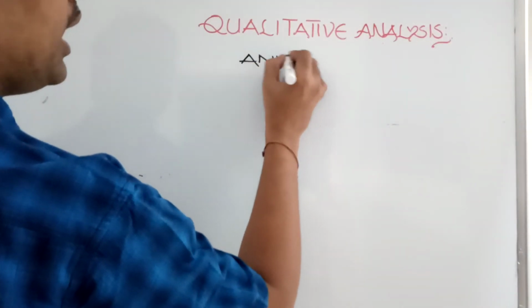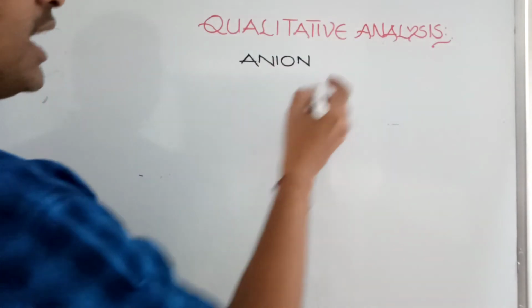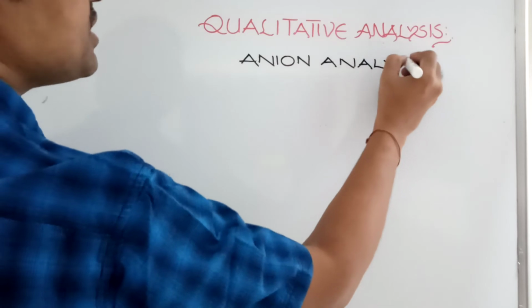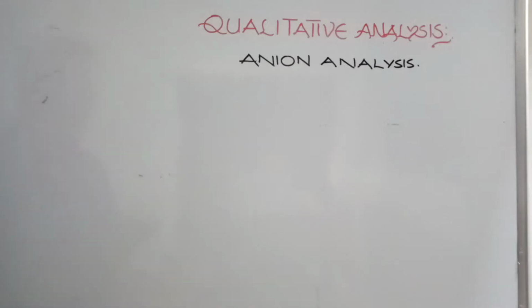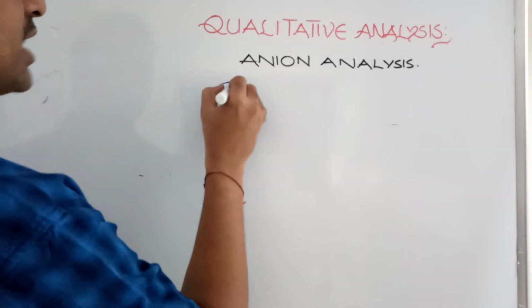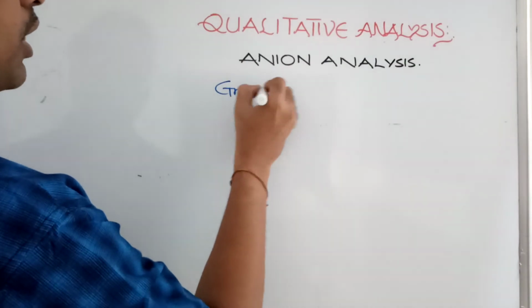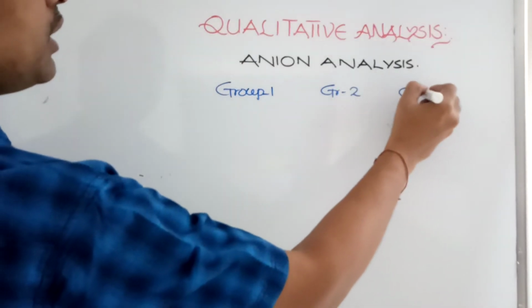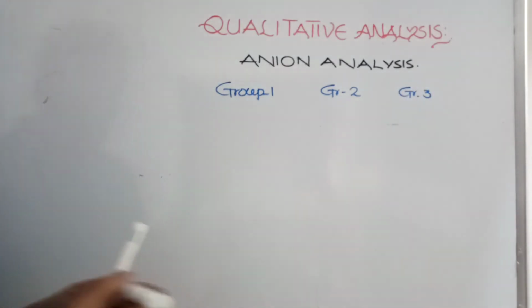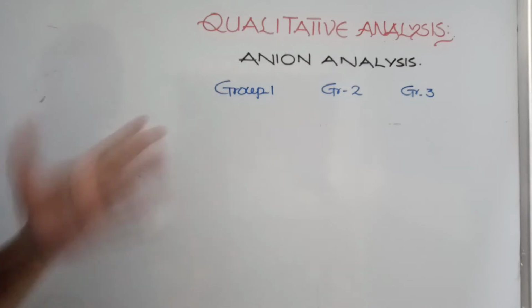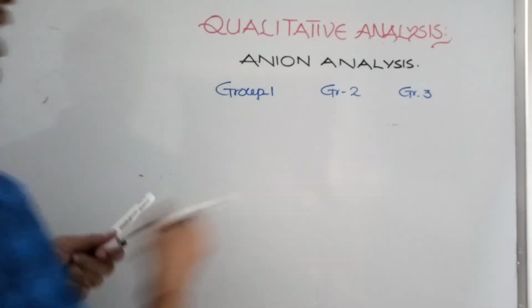As we know, a salt is made up of a cation and an anion. First, we will go with anion analysis. Anion analysis means how many types of anions are there. Generally, we classify them into three types: group 1, group 2, and group 3. On what basis are we classifying this? A very simple logic, and the logic is based on dilute acid action.